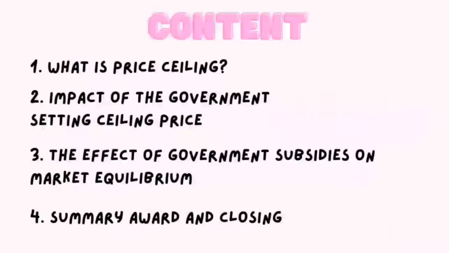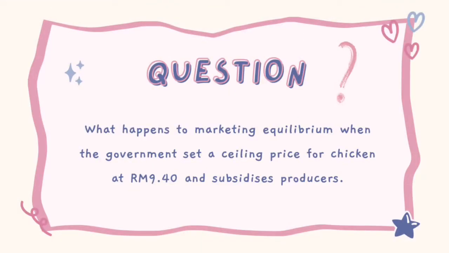Before we begin, let me introduce the contents of this topic, which is the definition of ceiling price, the impact of government setting ceiling price to market equilibrium, the effect of government subsidies on market equilibrium, and finally the summary, award, and closing. We are going to talk about what happens to market equilibrium when the government sets a ceiling price for chicken at 9 ringgit 40 cent and subsidizes producers.